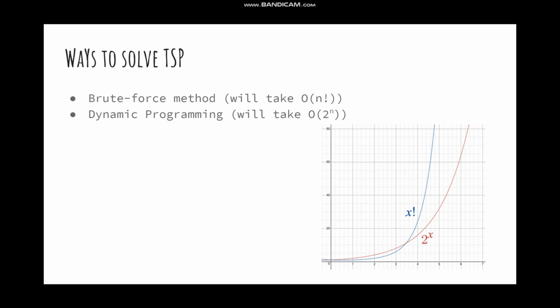Now that we know what the traveling salesman problem is, let us see some ways we can solve it. One of the approaches that we can use is the brute force method, which is not an ideal solution because it will take O of n factorial time to solve the problem. We know why it takes so long: it will go through all the possibilities in a graph and then figure out which one is the minimum one, and it will still take O of n factorial minus 1 even if we pick a particular starting point.